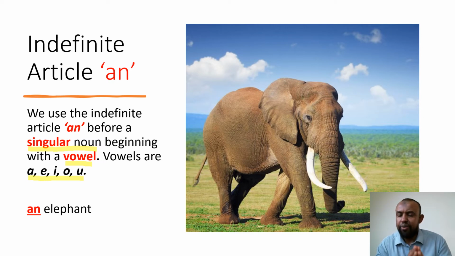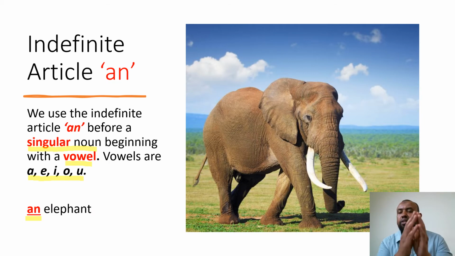So, in short, in order to use the indefinite article an, we need to put an before a singular noun not beginning with a consonant, but this time beginning with a vowel letter. And we have an example here of a big, gigantic animal, a very famous animal. All right, who could tell me what's the name of this animal? You got that right. It is an elephant. Okay, it is an elephant.